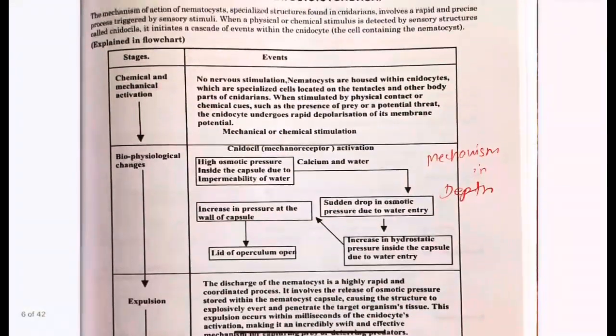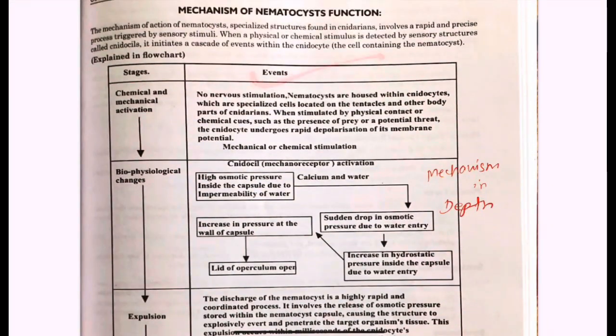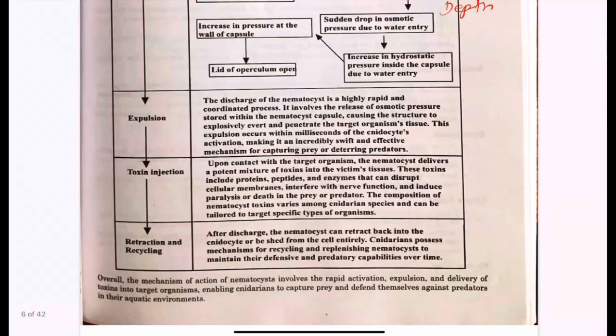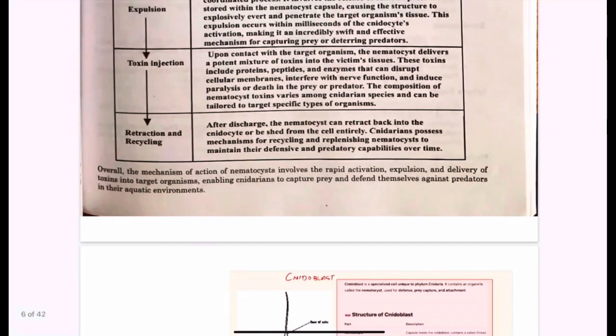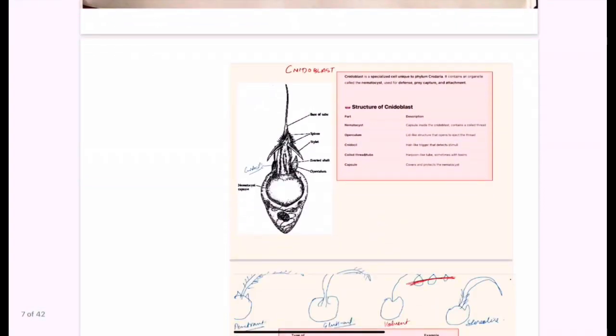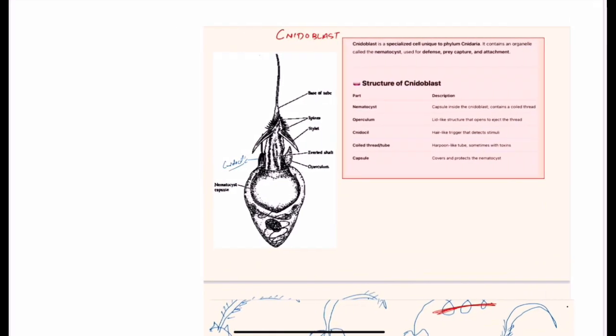And yes, the mechanism is properly explained here. You will see there are various stages, whether this is a chemical stage, biophysical changes, expulsion, toxin injection, and even retraction and recycling. And if you want more detail about it, you can refer to the classes of Ask Depot, Mastering Zoology. You can refer to that.